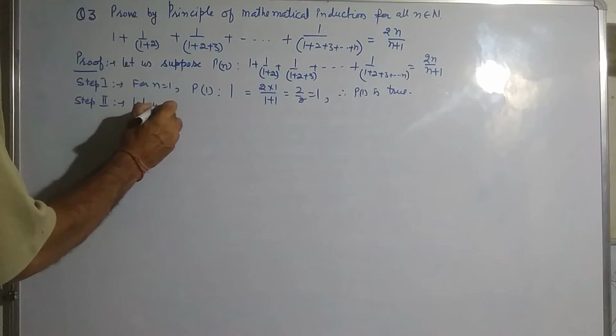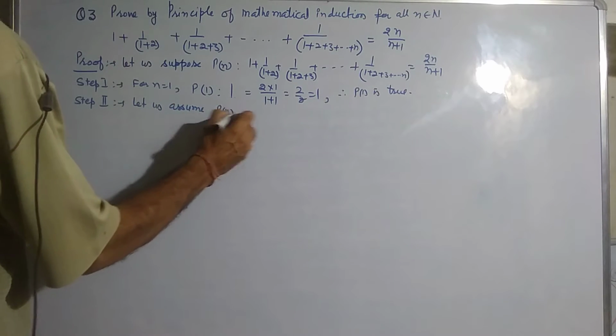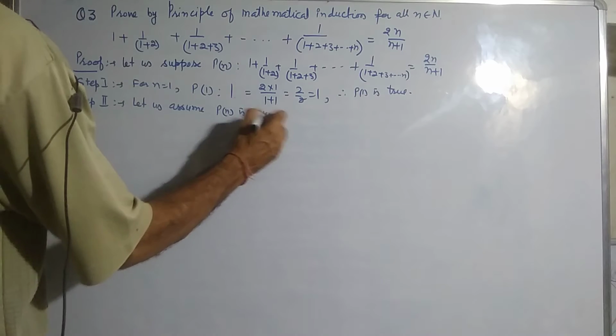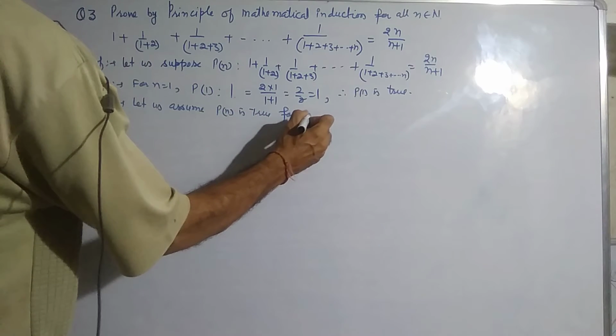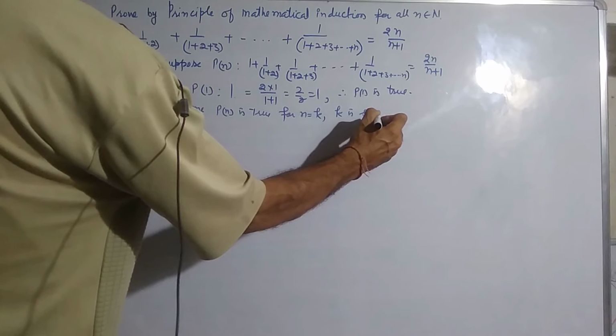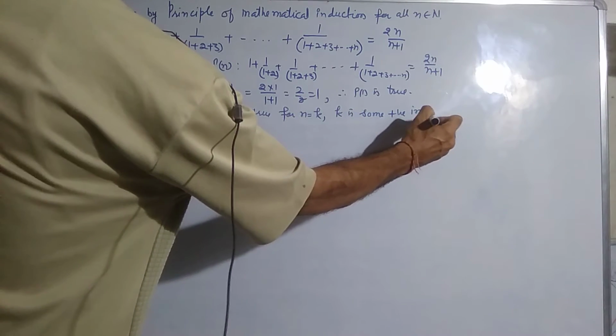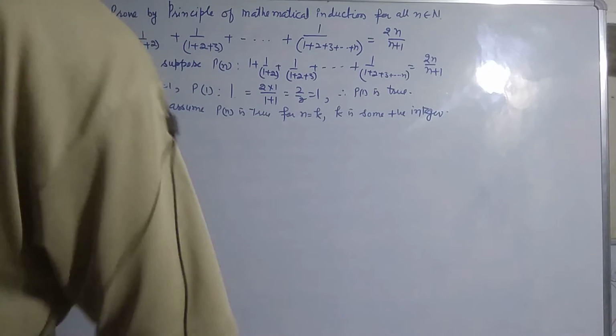Let us assume the statement Pn is true for n equal to k, where k is some positive integer or natural number.